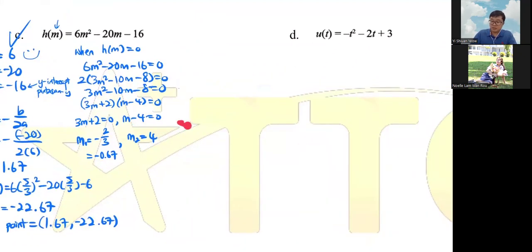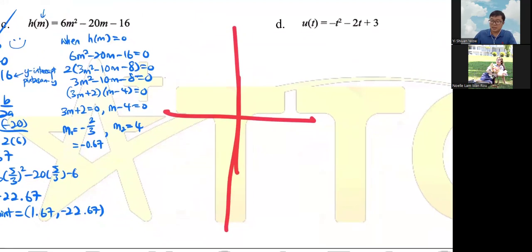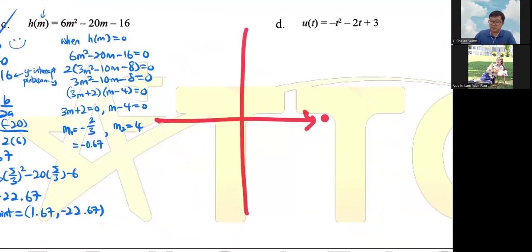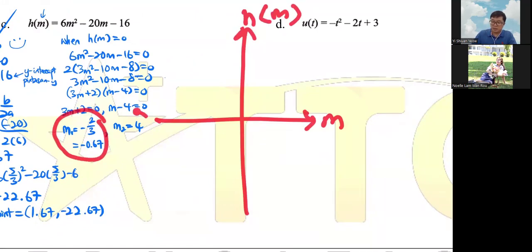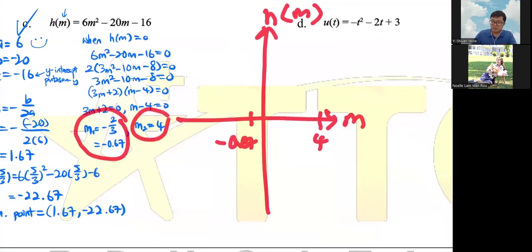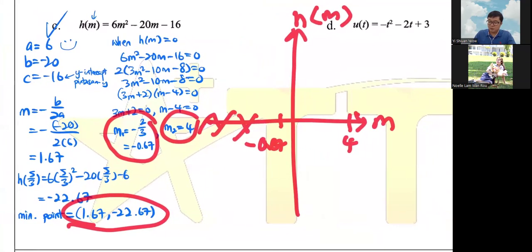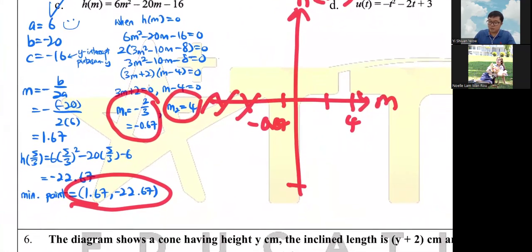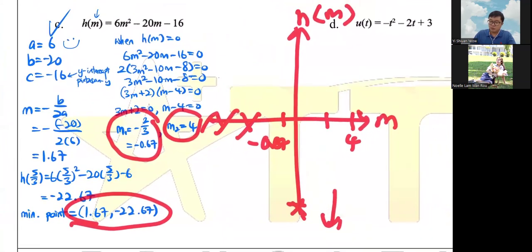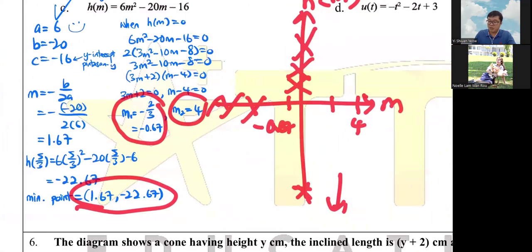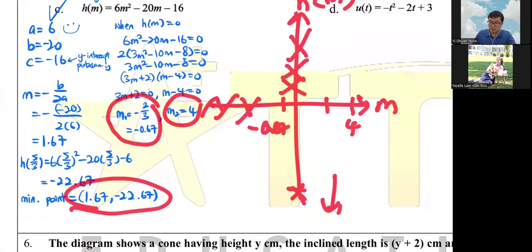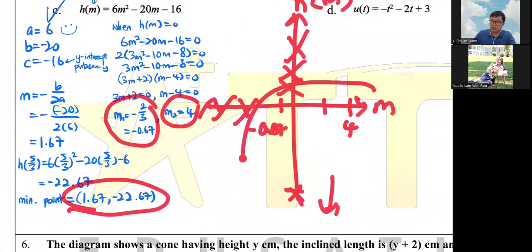So in a Cartesian plane, just analyze that. This is m, this one is h(m). What's your information? You got your m1, m2, 4 is already here. This one is negative 0.67. You don't need to emphasize a lot here; you only need to think it through, and then you draw. Your minimum point is 1.67, which is around here, and negative 22 is very far down there. Notice that there's nothing on top, so you don't care about the top. So yes, I think that is all for your plan. I only need to draw this part.